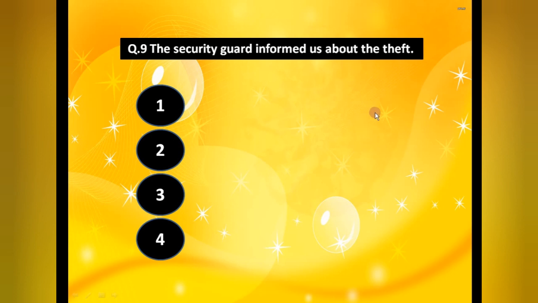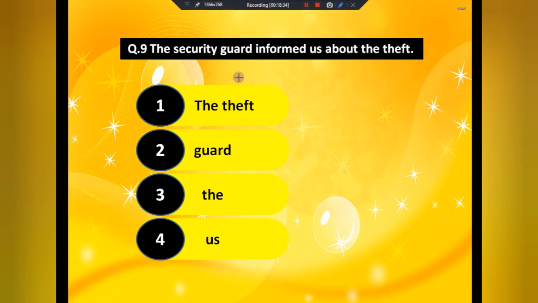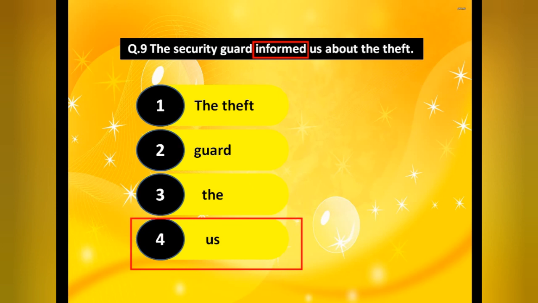First of all again identify the verb. The verb is informed. The security guard informed whom? Us. So us is our indirect object.